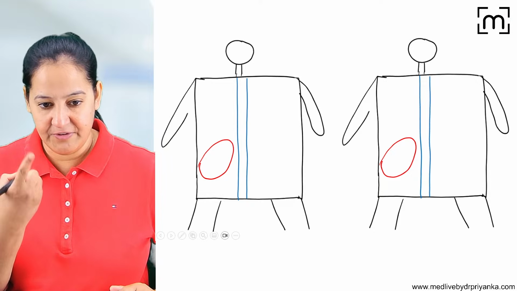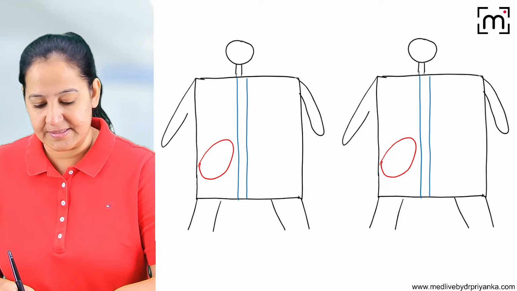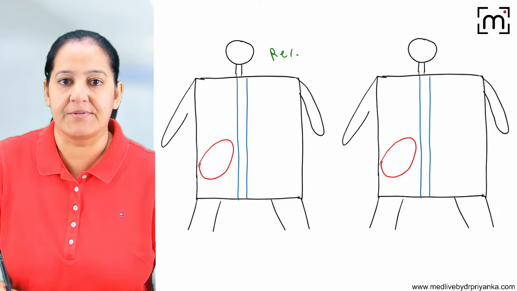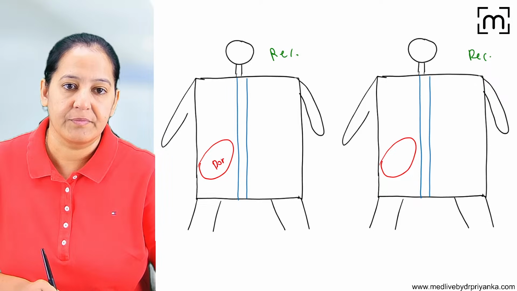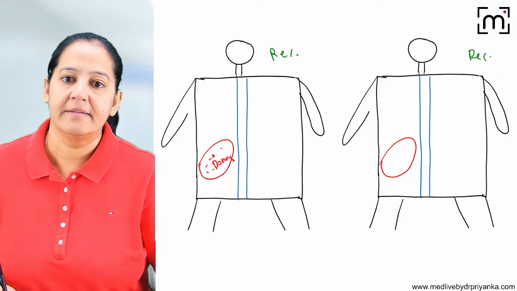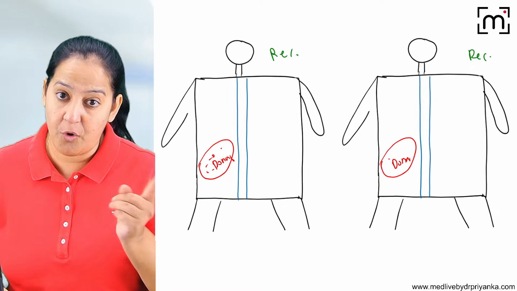See here, everyone on the screen. You can see this is the recipient, this is the recipient. Again, these are the recipient. This is donor tissue, which contains the foreign particle. This is donor tissue. It is foreign for the recipient.